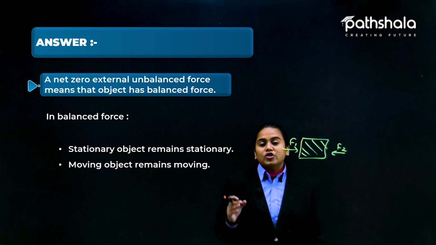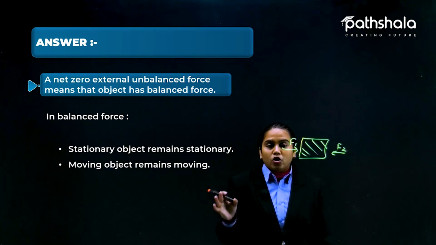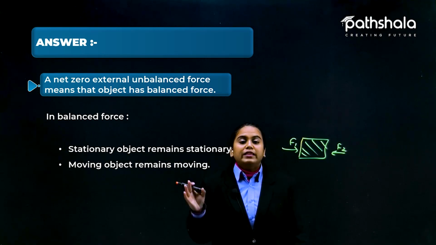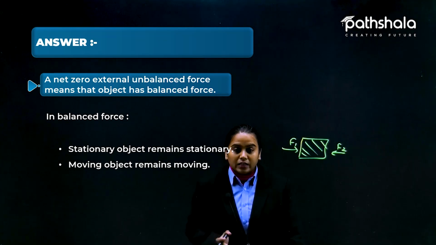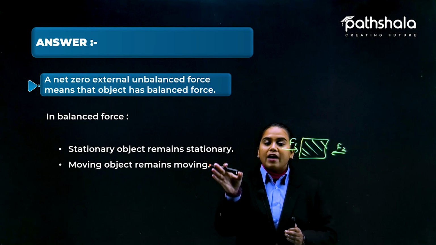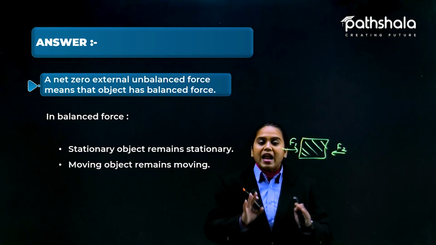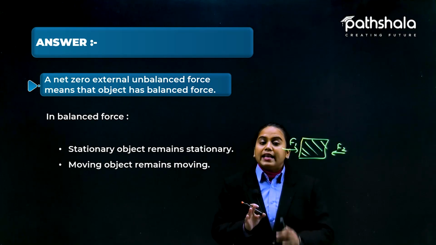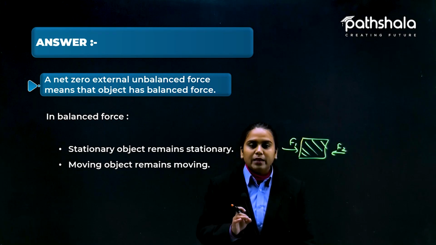The question was whether the velocity could be non-zero here. Because this is balanced force, we have two conditions. If it is stationary, it remains stationary, and if it is already moving, then it should keep moving with constant speed or velocity magnitude.